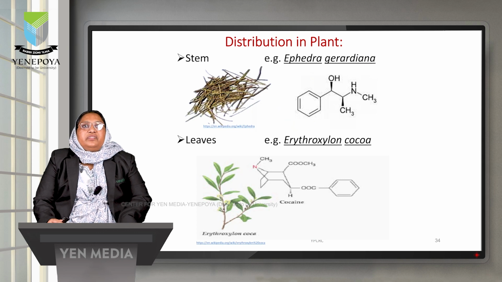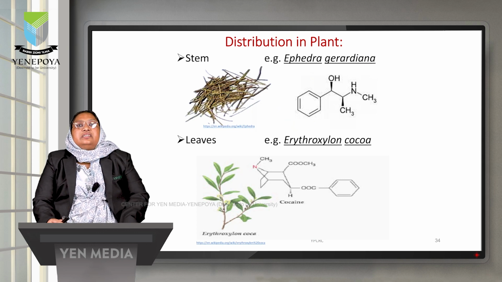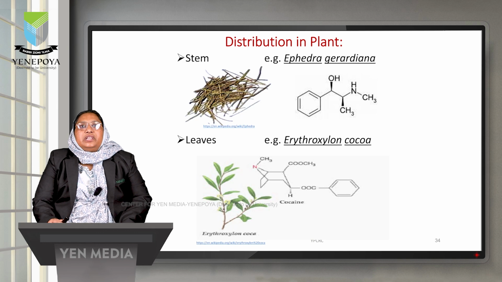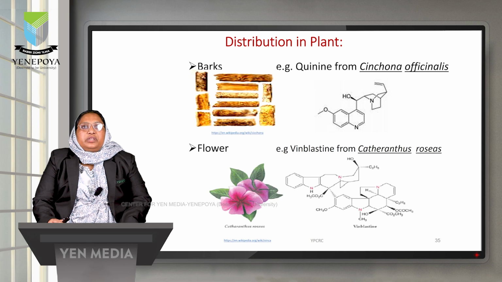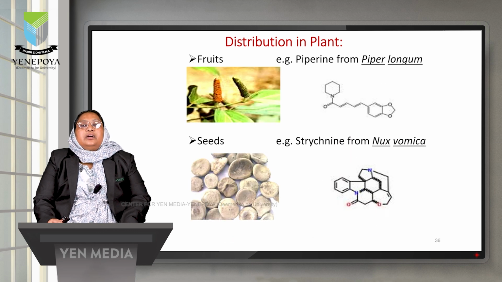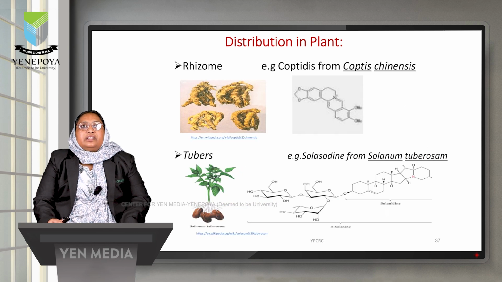From the stem, Ephedra gerardiana, ephedrine is the alkaloid which is well known for its anti-respiratory activities. From the leaves, cocaine is obtained from the Erythroxylon coca. From the bark, quinine is obtained from the Cinchona officinalis bark. Vinblastine is an anti-cancer alkaloid which is obtained from the flowers of Catharanthus roseus. Piperine is obtained from the fruits of Piper longum, whereas strychnine is obtained from the seeds of Nux vomica.